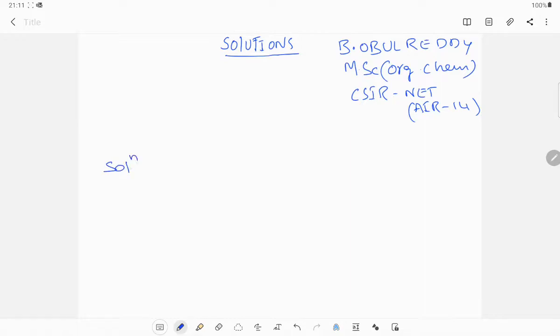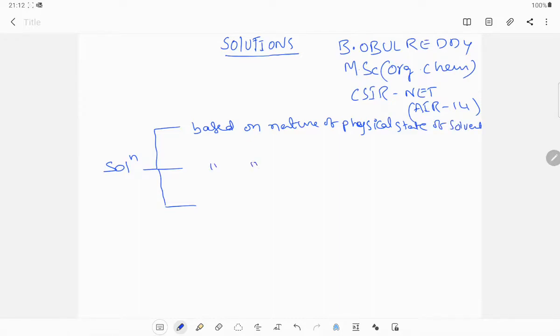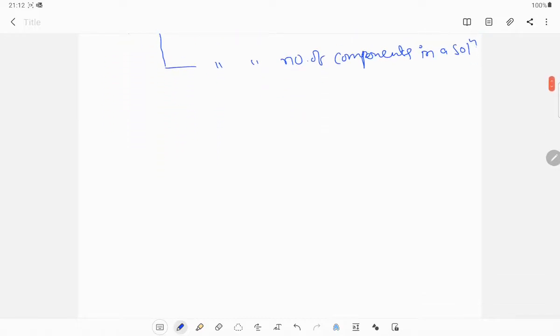Okay, now I am going to discuss solutions. Solutions are mainly classified into three categories: based on the physical state of the solvent, based on the nature of the solvent, and based on the number of components in a solution. Now one by one we will discuss.